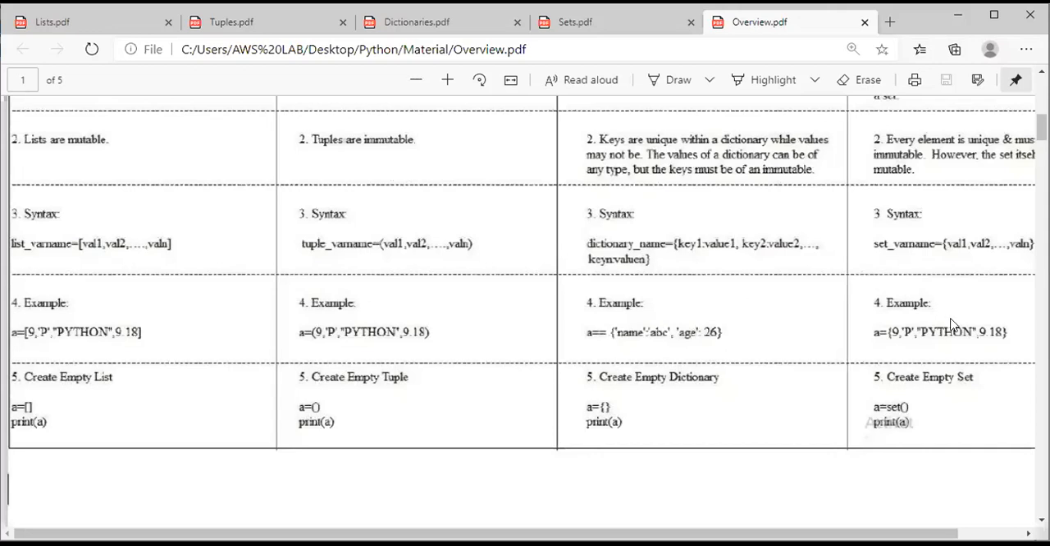In the same way for sets. Here I am going to call A a set. Why? Because 9, p, Python, 9.1, 18 are all the elements which are placed in curly braces, separated by commas. Okay, that is why it is called a set.